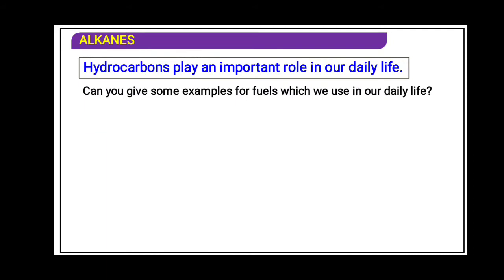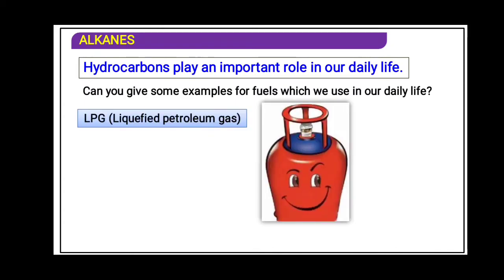Can you give some examples of fuel which we use in our daily life? That is LPG, liquefied petroleum gas, that you use in your house for cooking purposes, making tea. In our city it is available with different distributors such as HP Gas, Bharat Gas.